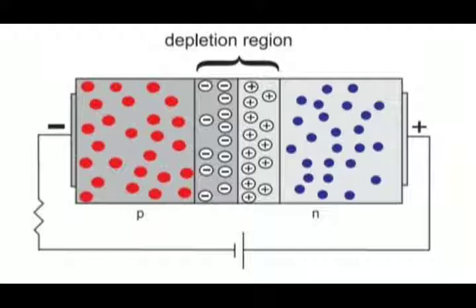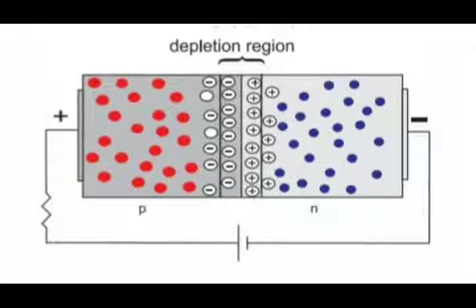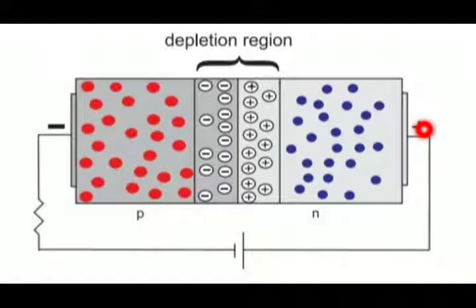Okay, so now what will happen here? This diagram shows the other possibility where the P region is connected to the negative terminal and the N region is connected to the positive terminal. The external voltage effectively adds to the built-in potential of the junction.